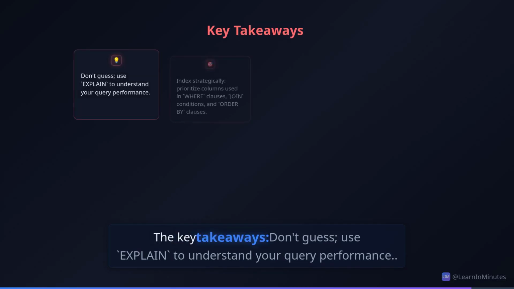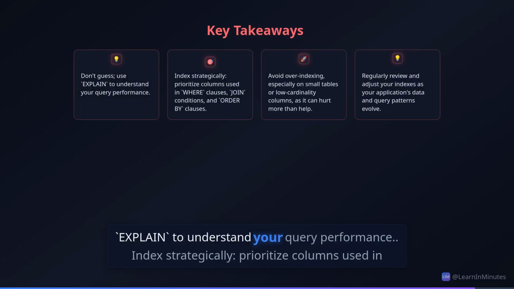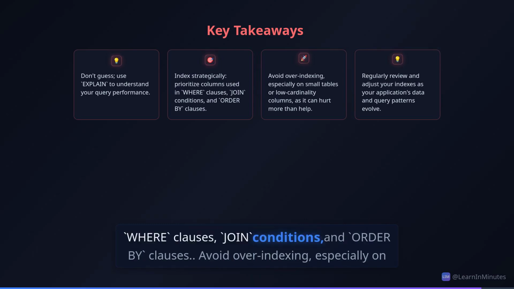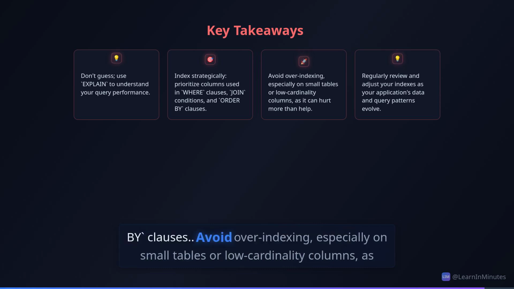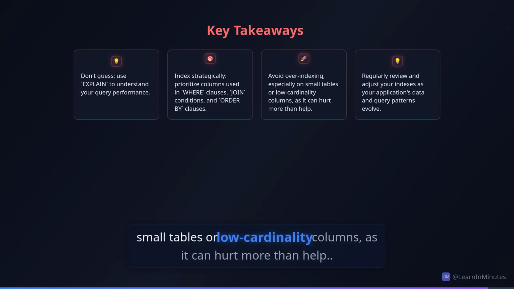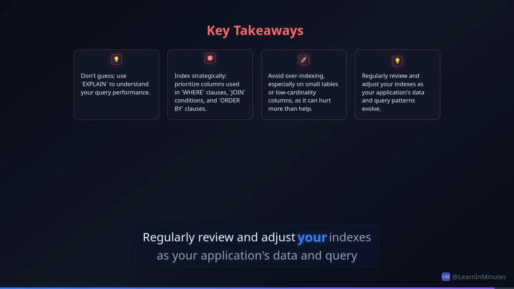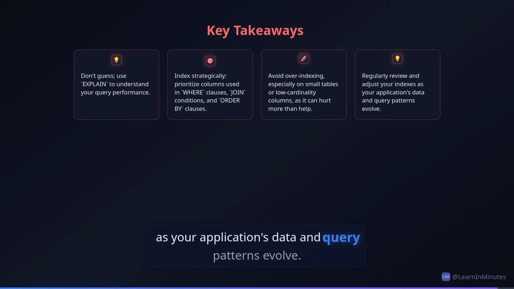The key takeaways: don't guess. Use explain to understand your query performance. Index strategically. Prioritize columns used in where clauses, join conditions, and order by clauses. Avoid over-indexing, especially on small tables or low cardinality columns, as it can hurt more than help. Regularly review and adjust your indexes as your application's data and query patterns evolve.